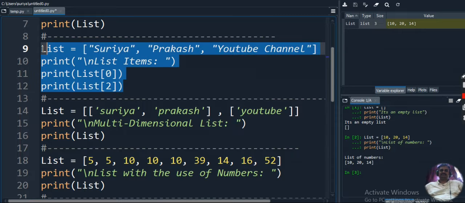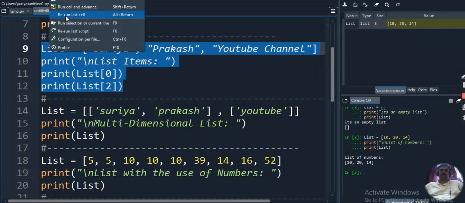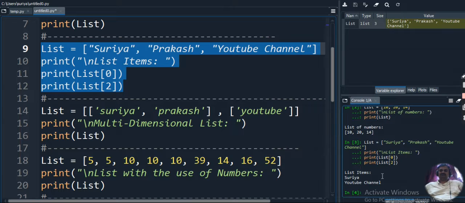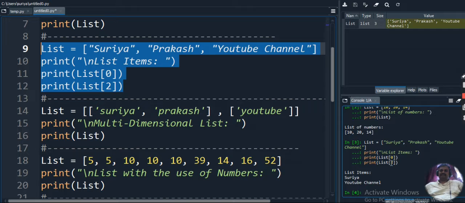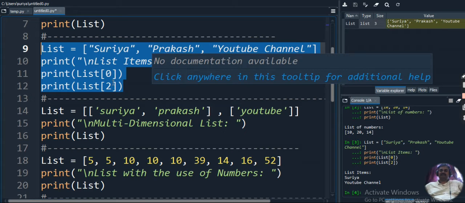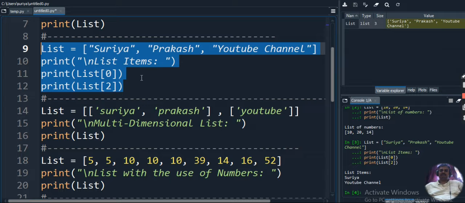Let's execute this code and see the output. When you execute this code, as I told, we get Surya and YouTube channel because Surya is stored in the 0th position and YouTube channel is stored in the second position. Prakash comes in the first position, which I am not displaying as output, so we do not get that as output here.